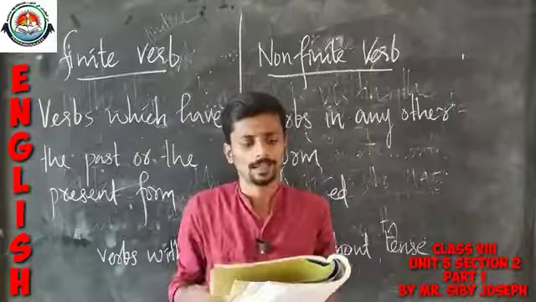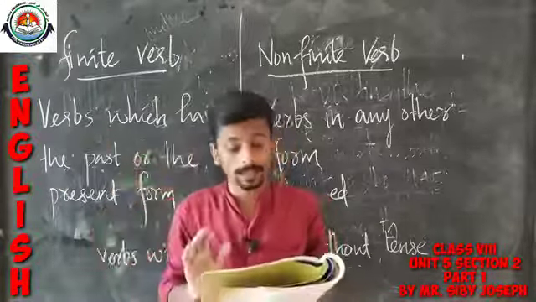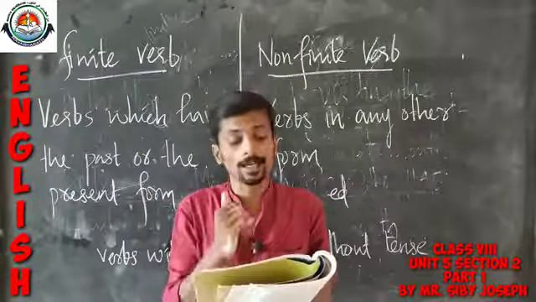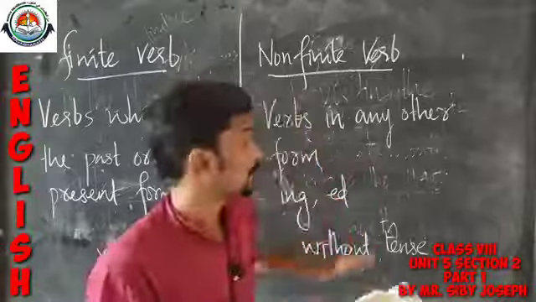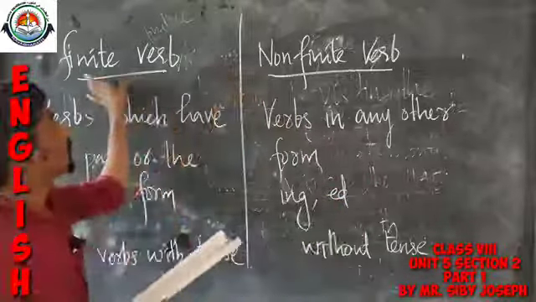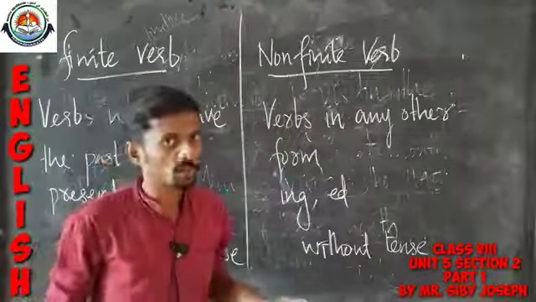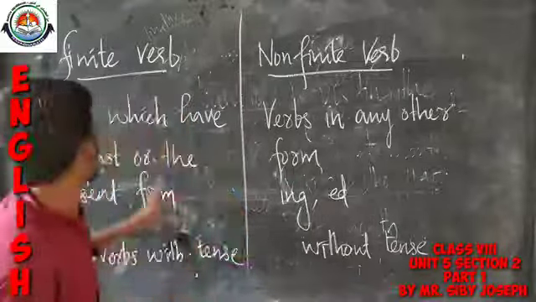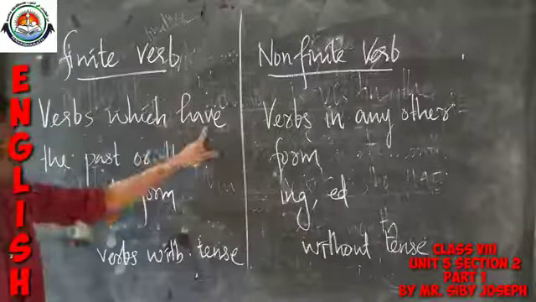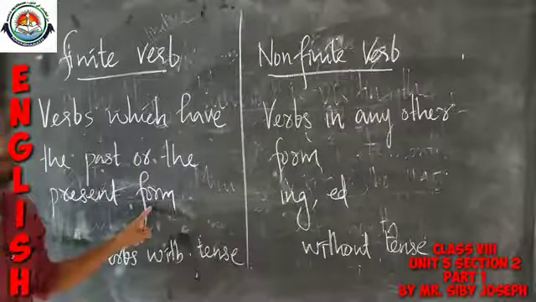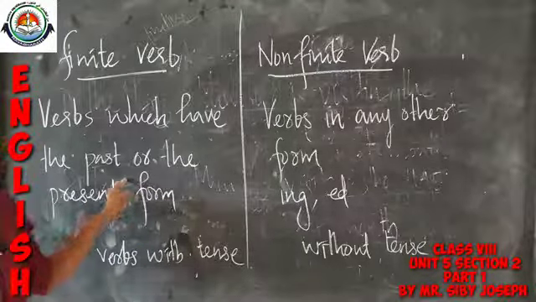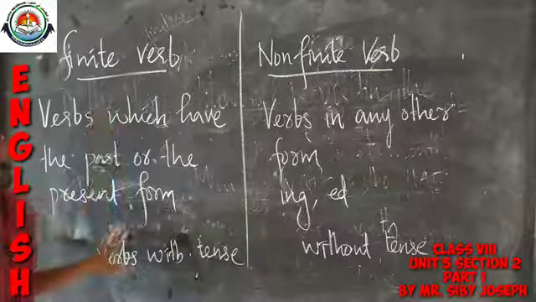Before entering the exercises given here, you should have an idea about the difference between finite verb and non-finite verb. Easily speaking, verbs which have the past or the present form are usually referred to as finite verbs.